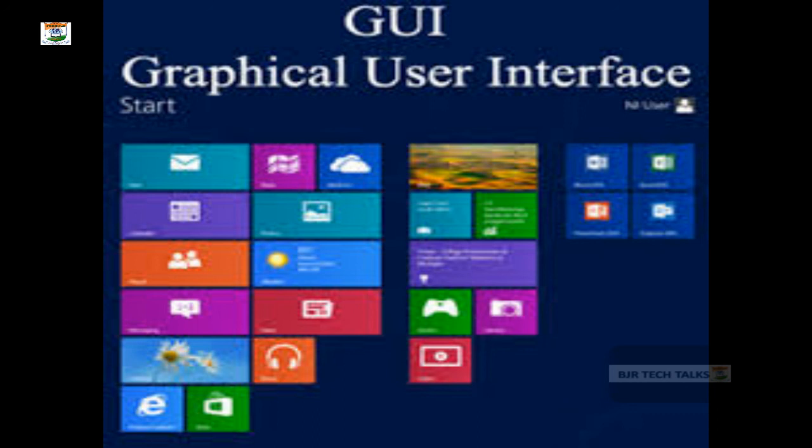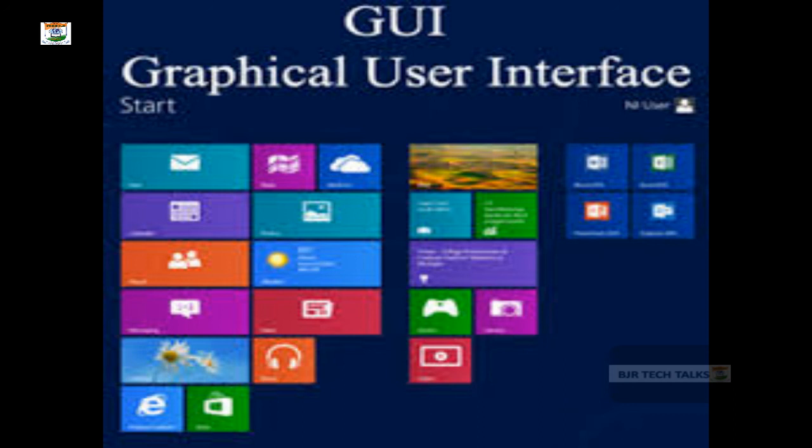Desktop means a graphical user interface in which you can see information in the form of icons, right? So you can see the information in the form of icons or images or pointers. Using that you can access the data or directly access the job. So the graphical user interface is the second kind of interface.